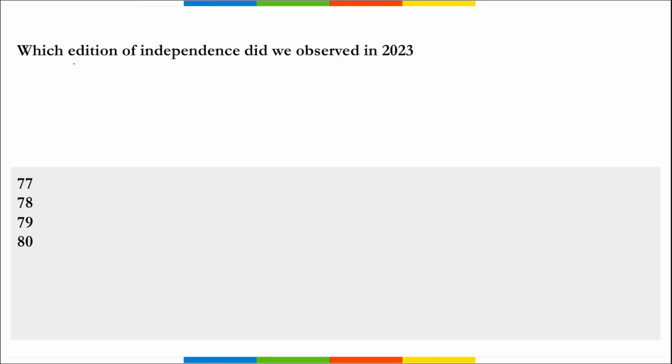Let's start. First is, which edition of Independence Day did we observe in 2023? So remember, it was the 77th edition, or we can say that it was 77 years of independence that was observed by India recently, right? And the central government organized this 77th Independence Day at Red Fort in New Delhi, which was addressed by Prime Minister of India Narendra Modi.